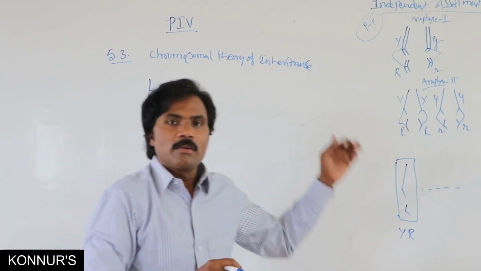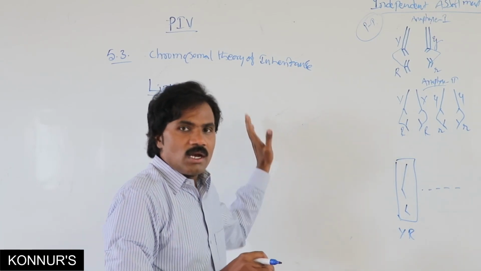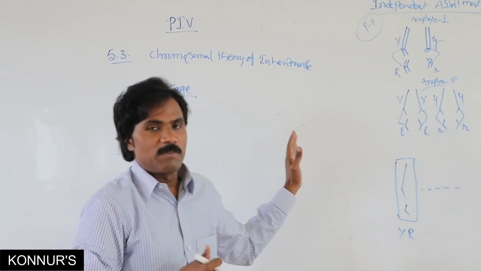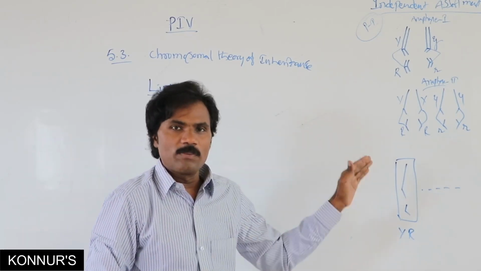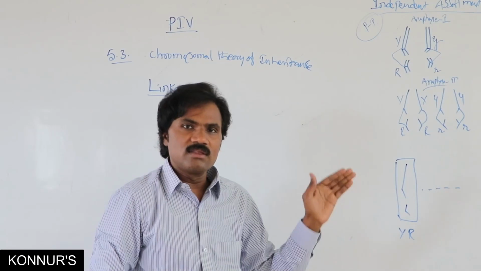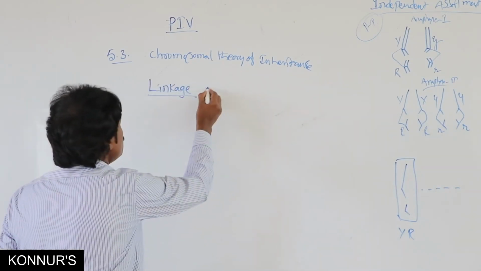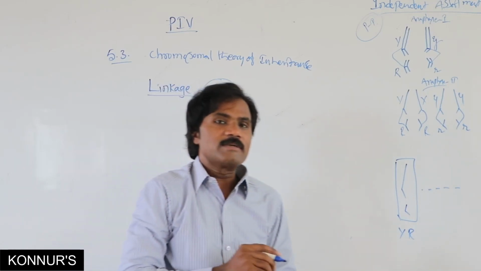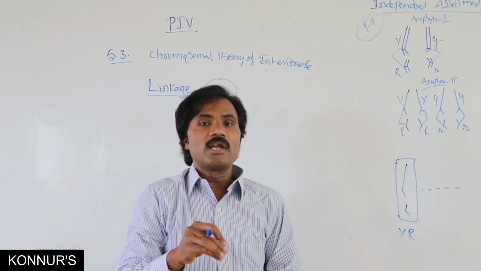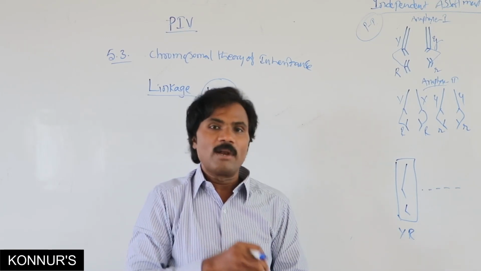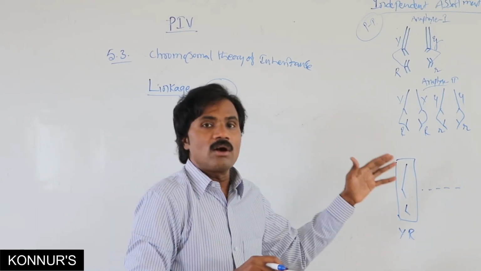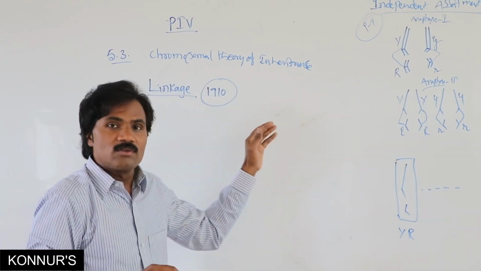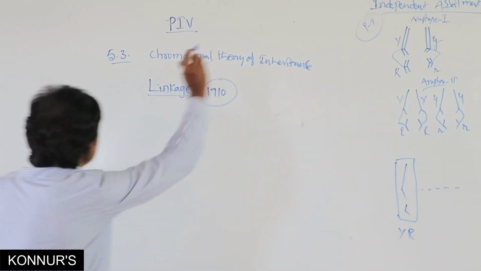Based on this linkage theory, he proved it experimentally, and that's why he got the Nobel Prize in 1933. He discovered this in 1910. Mendel did not explain linkage, but Morgan explained linkage in an animal, that is Drosophila.